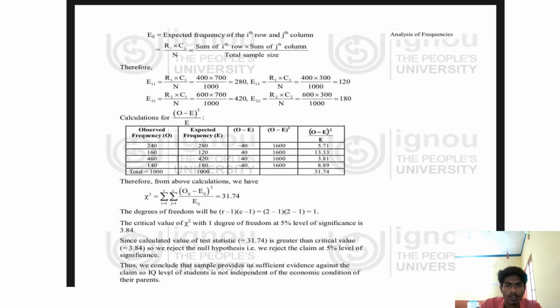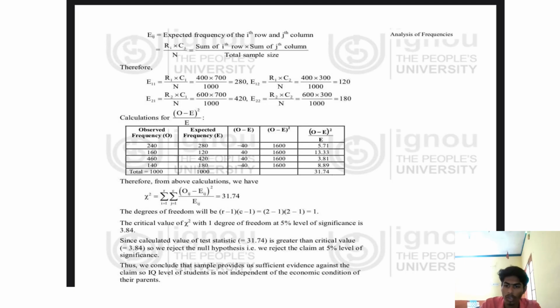We can see the observed frequencies are 240, 160, 460, 140, and the expected frequencies are 280, 120, 420, 180. If we sum them all, we get a total of 1000. O means observed frequency, E means expected frequency. O minus E: 240 minus 280 equals minus 40, 160 minus 120 equals 40, 460 minus 420 equals 40, 140 minus 180 equals minus 40.